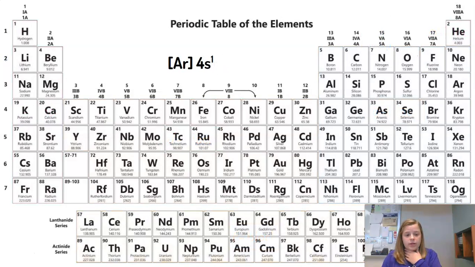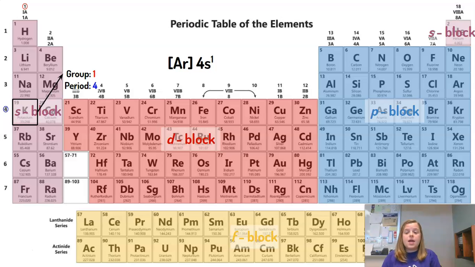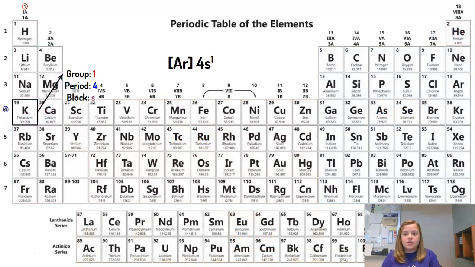Now we've got a new electron configuration. It's Ar, 4s1. So we start at argon, Ar, then 4s1. So that is potassium. Potassium is in column 1, so potassium is in group 1. Potassium's also in row 4, so potassium is in period 4. Now it looks like potassium is in the s block, so potassium is in block s. Okay.